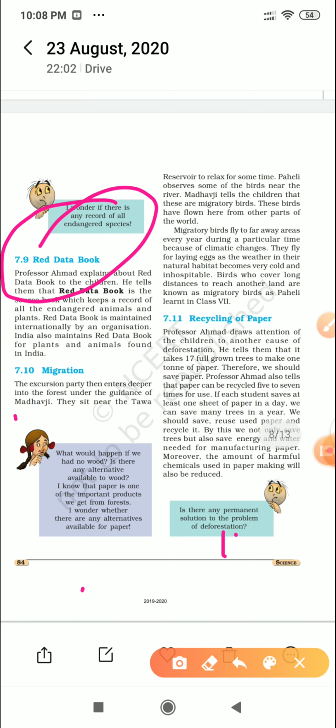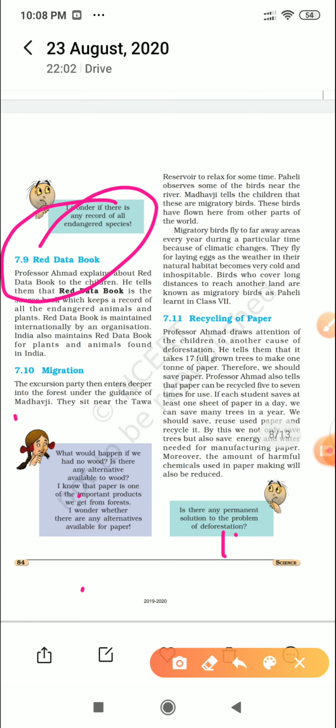The next is recycling of paper. Now why is this topic here? Recycling of paper is very important because to get paper we are cutting a lot of trees, since we get paper from trees only.